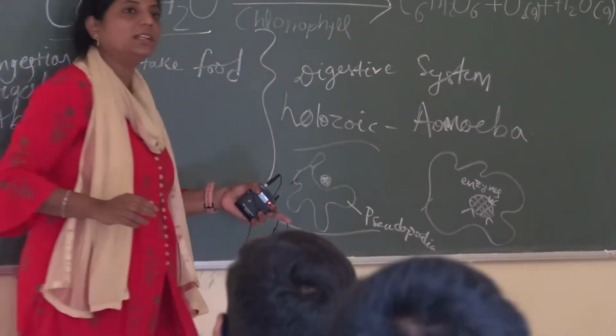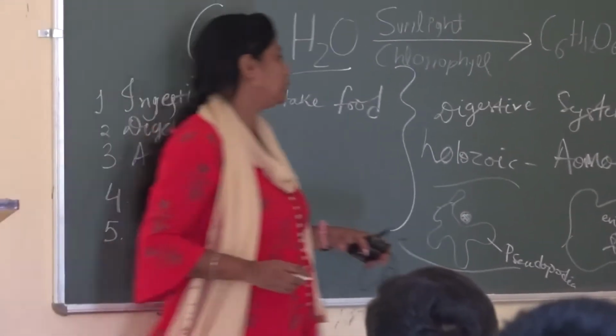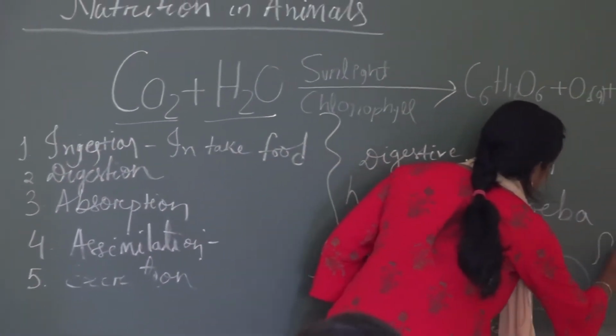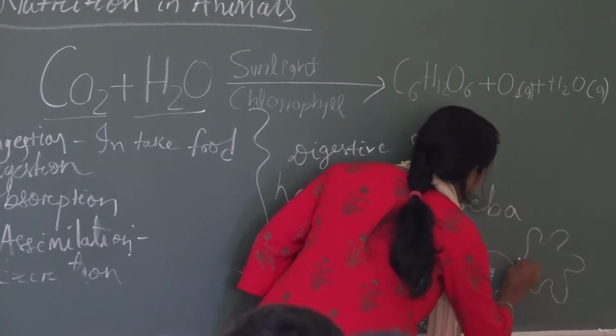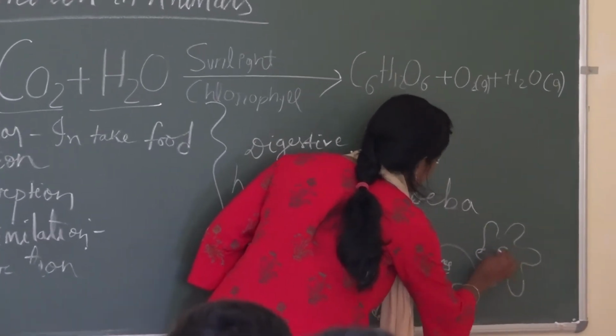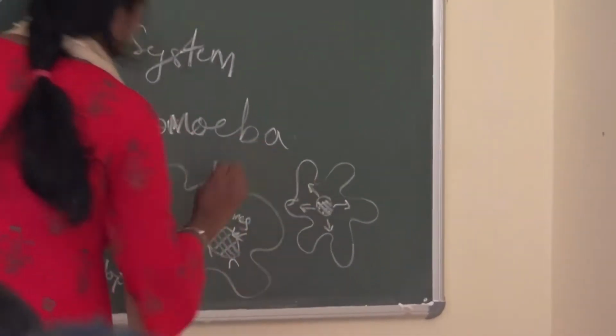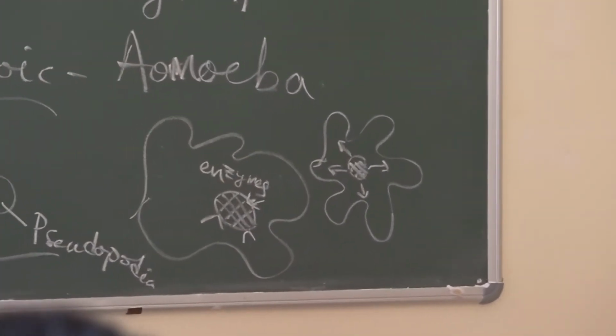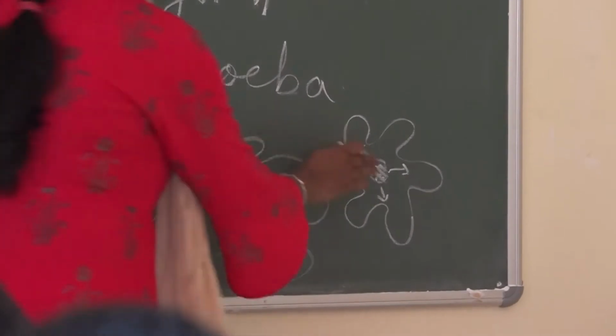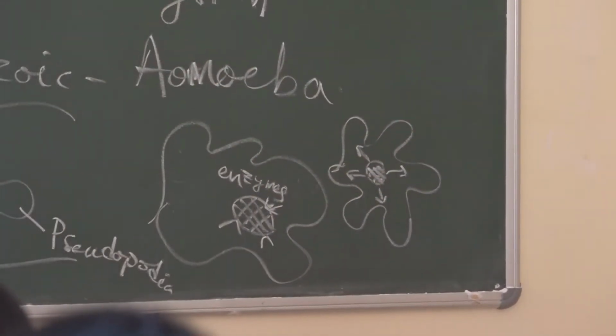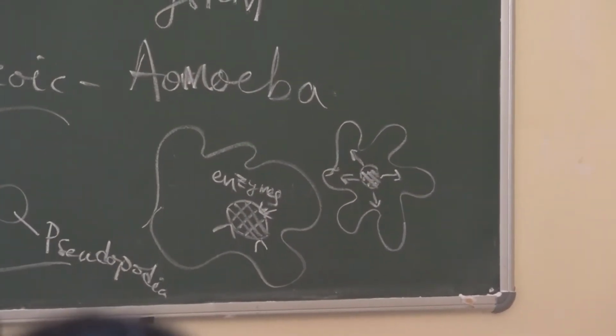Okay. After digestion, the nutrition produced is absorbed by its own body. After absorption, they do not have the assimilation process because they are single and prokaryotic cells.